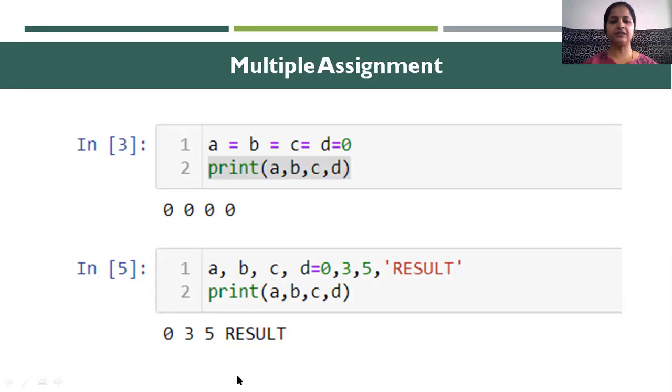In Python, even this is allowed. That is, A equals to B equals to C equals to D equals to 0. This 0 is for A. 3, this 3 is for B. 5, 5 is for C. And string result is for D. I am printing this. You can see 0, 3, 5 and result. I hope the variables or the identifiers is clear now.